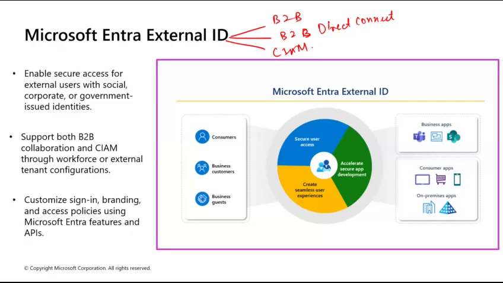So, what's the benefit that you get out of this? When they leave their company, their access to your stuff automatically stops. You don't have to manage their passwords. That's the number one thing. Then comes B2B direct connection, which is the shared office door.